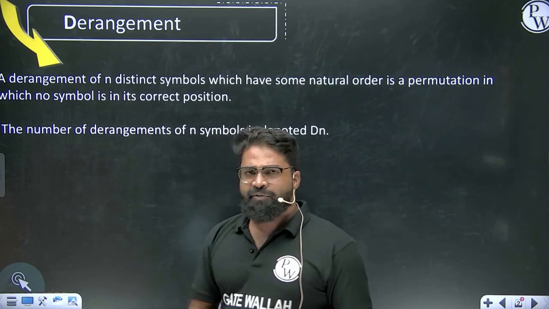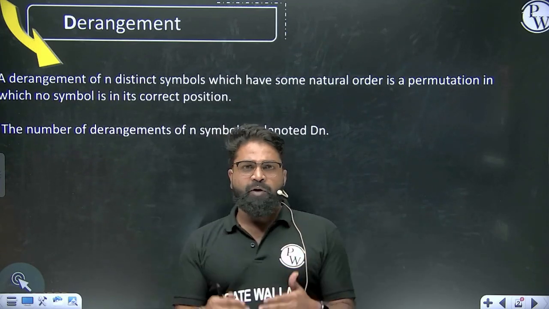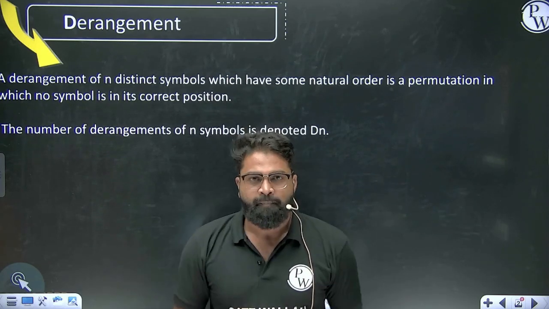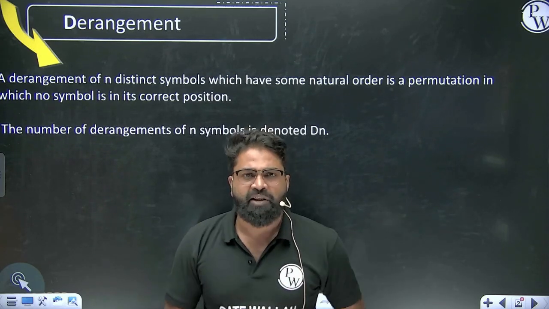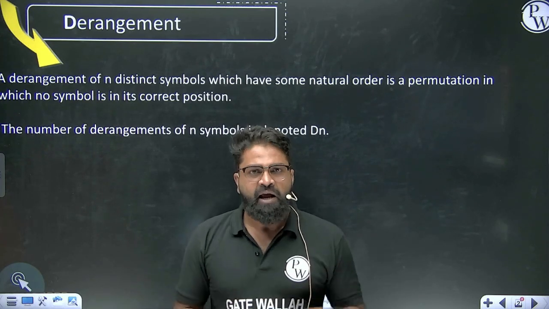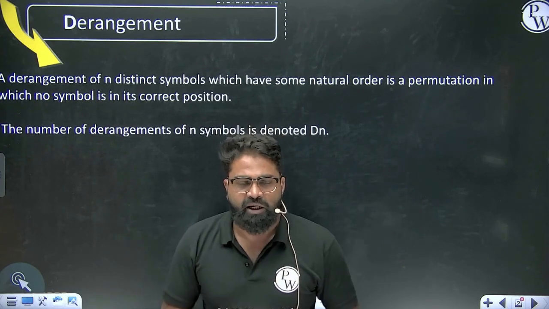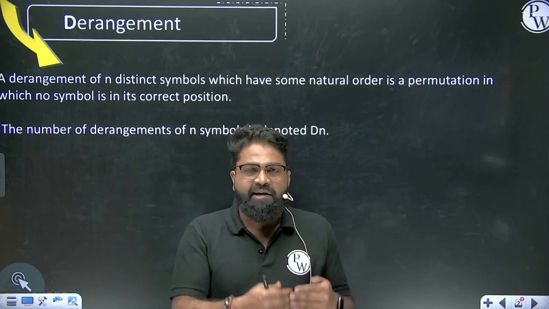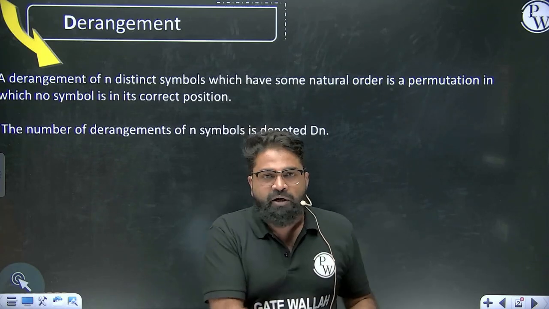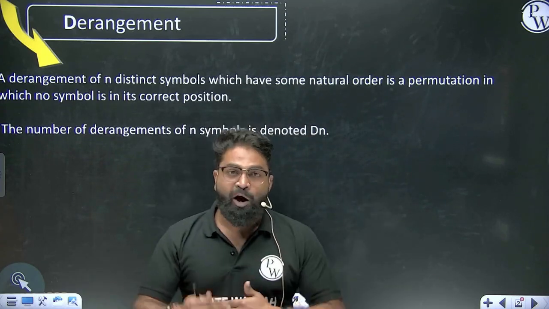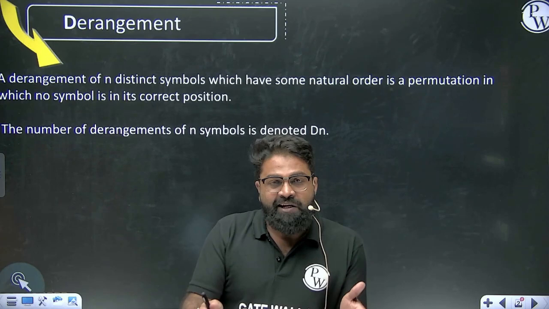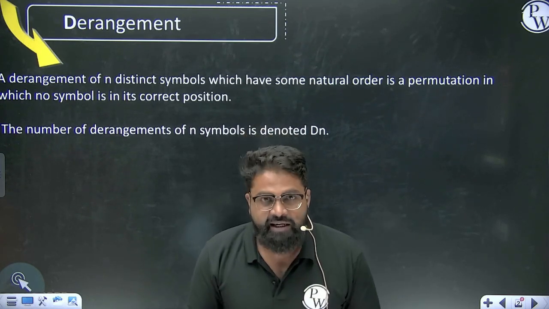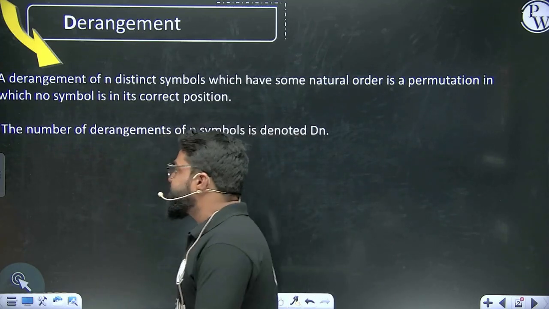Or another way of saying that, let's consider there are 3 people who are going to one particular restaurant, and they have their respective coats. Coat number 1, coat number 2, coat number 3. Or you can also consider hats: hat number 1, hat number 2 and hat number 3. Suppose they go to a restaurant and submit their respective hats at the counter. Now, while coming back, how many ways can you arrange this such that none of the persons gets the same hat? Is it interesting? Yes. Okay, let's try to understand the basic definition of this.